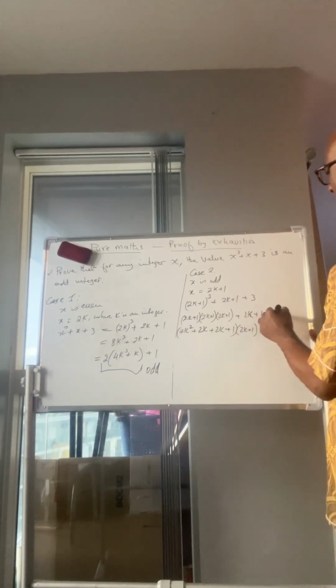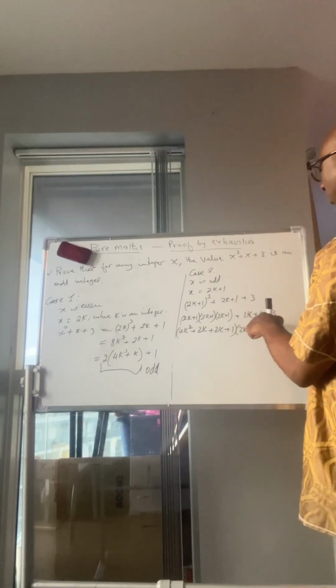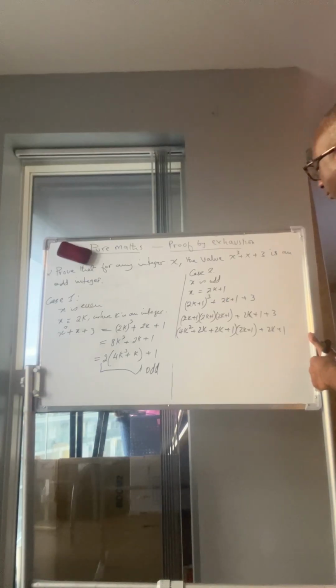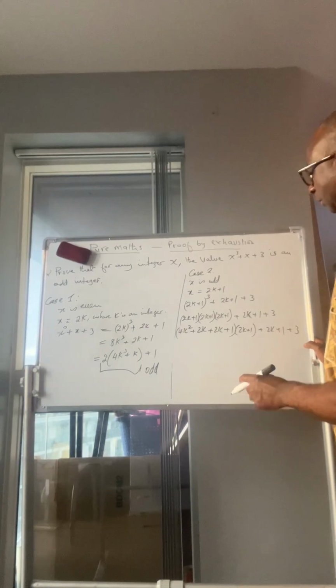See? Plus 3. Yeah, 2k plus 1 plus 3. So now we got this.